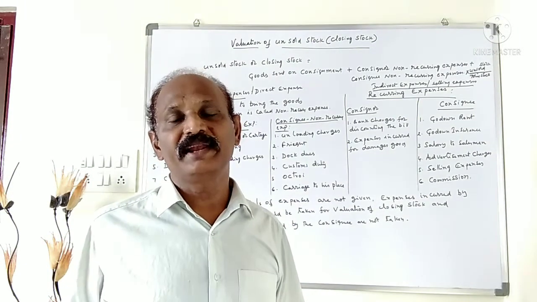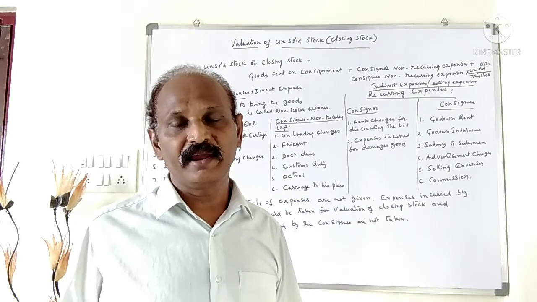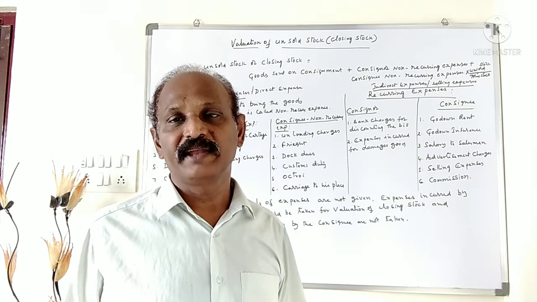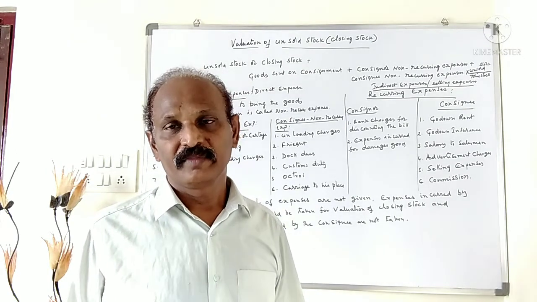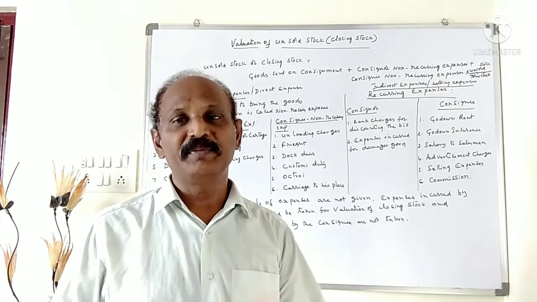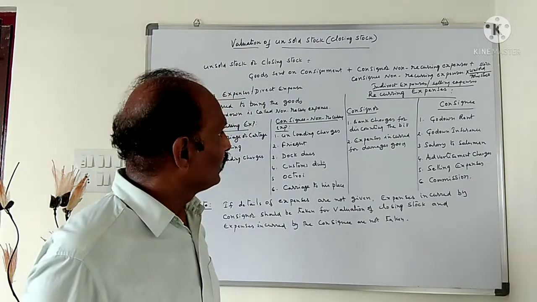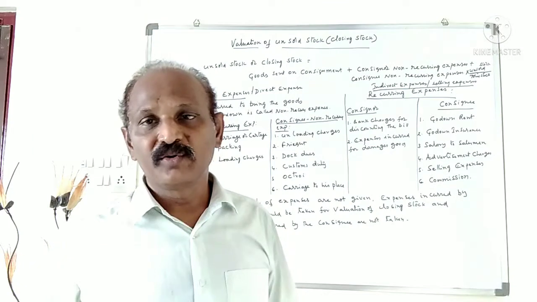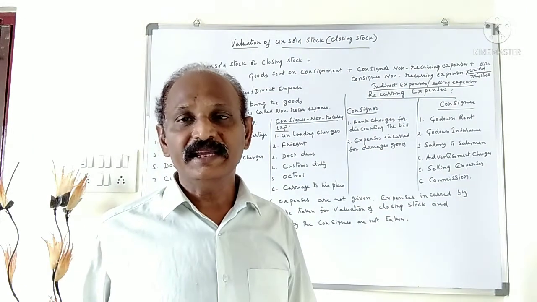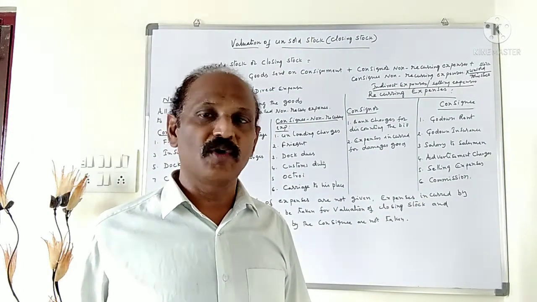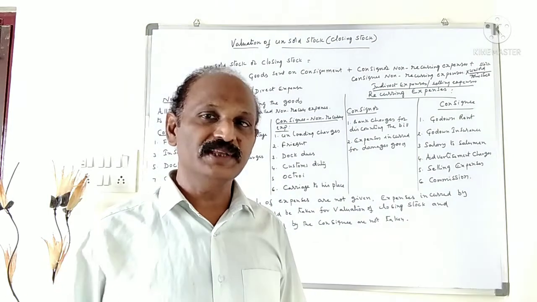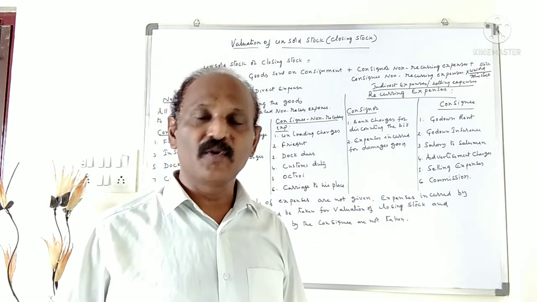Recurring means repeated expenses, and non-recurring means not repeated; those are expenses spent one time. For the consignee, recurring expenses are those spent after the goods have reached the consignee's godown.